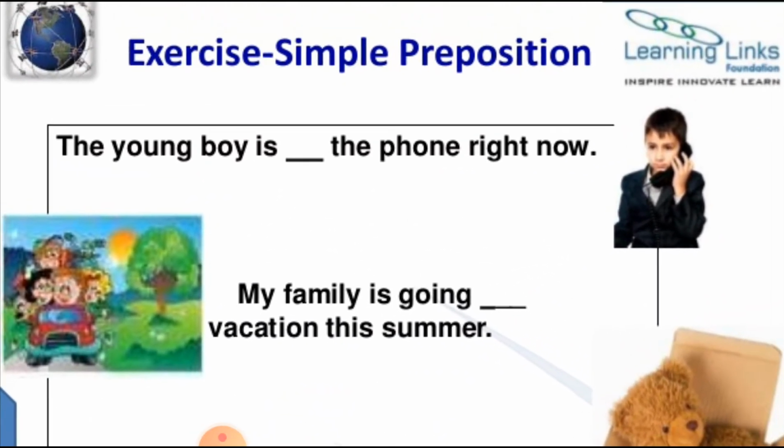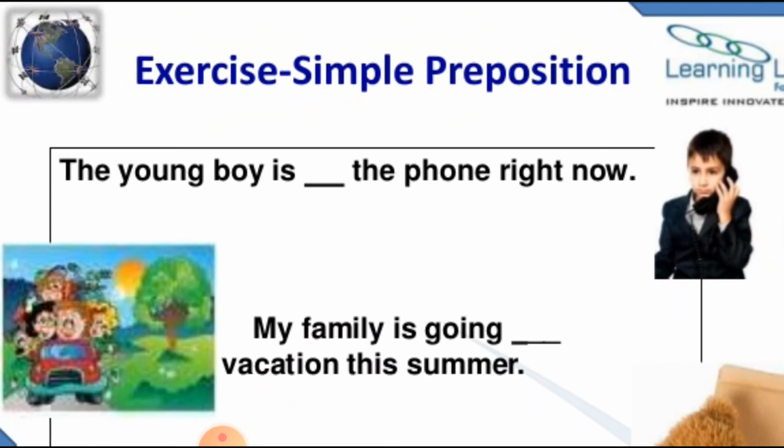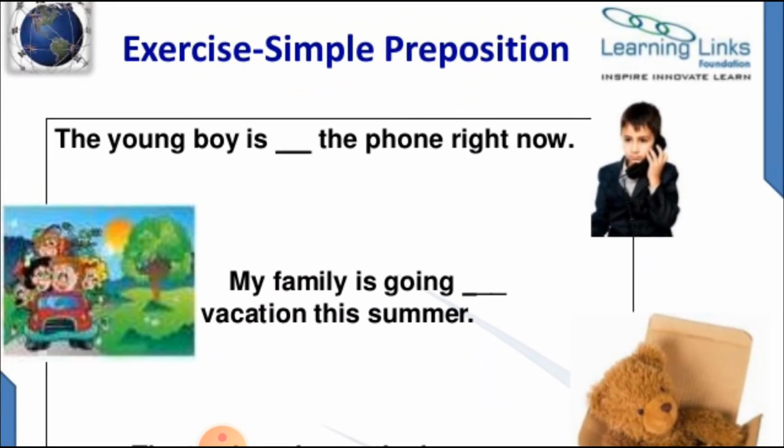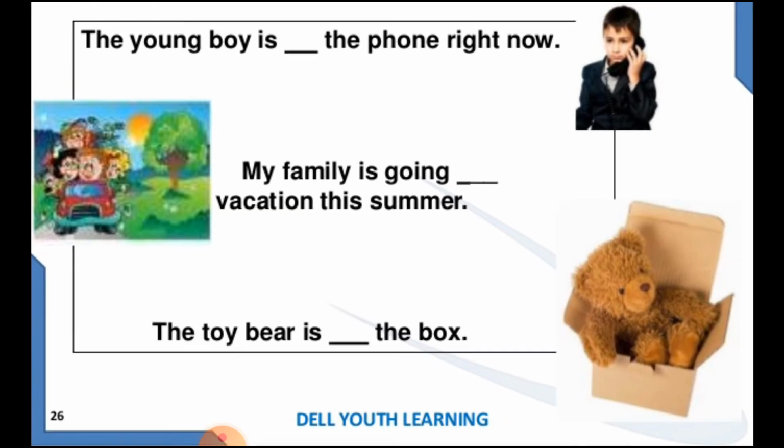Again, we have come to the exercise. You can see here simple prepositions are supposed to be used. The young boy is dash the phone right now. What would you say? The young boy is on the phone right now. You can say I'm on phone. He is on phone. My family is going on vacation this summer, not for vacation, please. The toy bear, it's not beer. The toy bear is in the box.